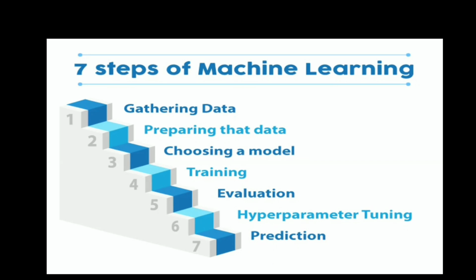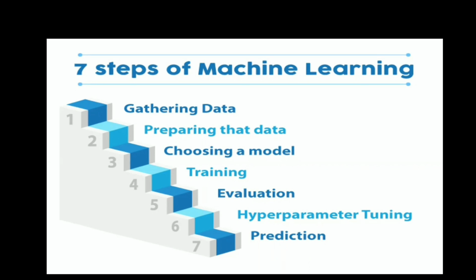Third one is choosing a model. According to the data, we have to choose a model. We have to prepare a model which we are going to achieve. Fourth point is training. We have to train our brain, we have to train our model, we have to train our data, and we have to train our co-partners. Training is the basic and very main part of any group work or any program work.